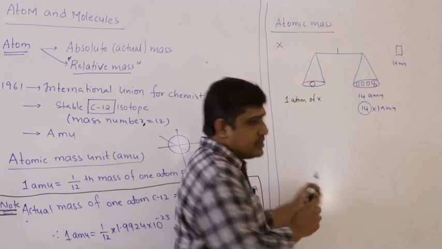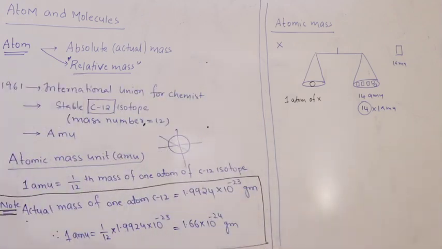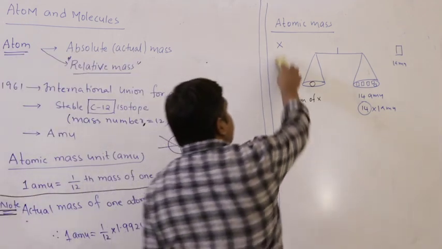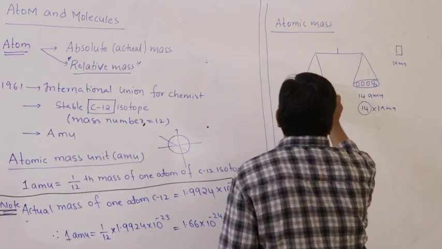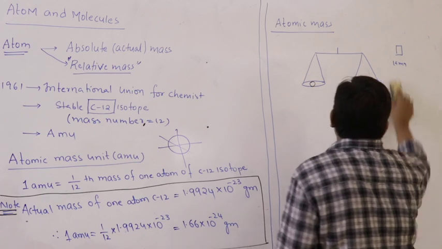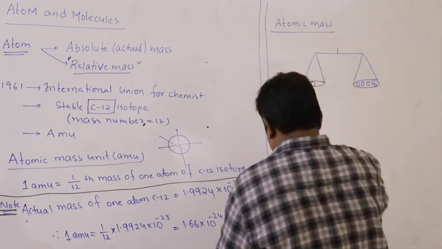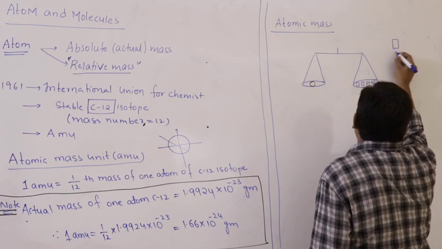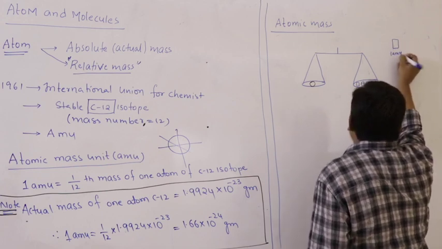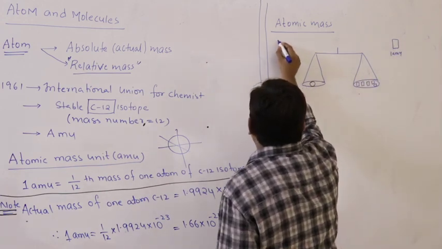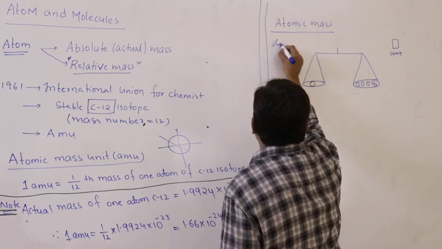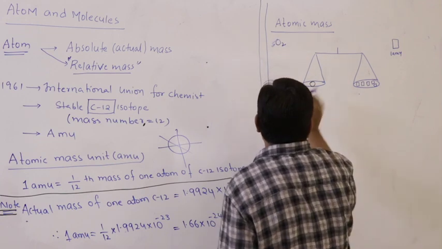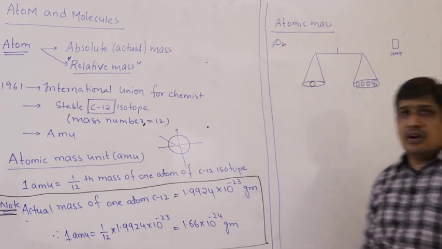Suppose I take oxygen, let us take oxygen now. Say this is 1 AMU, and the element is oxygen. I want to find the atomic mass of oxygen.